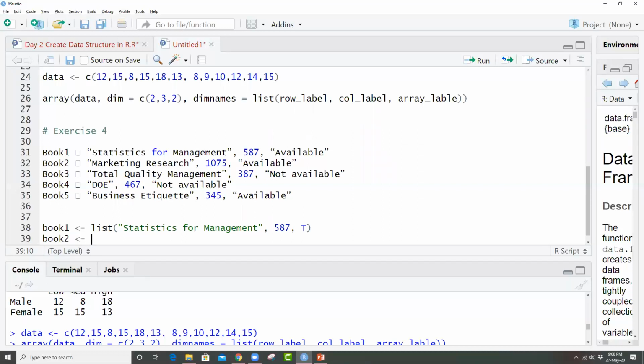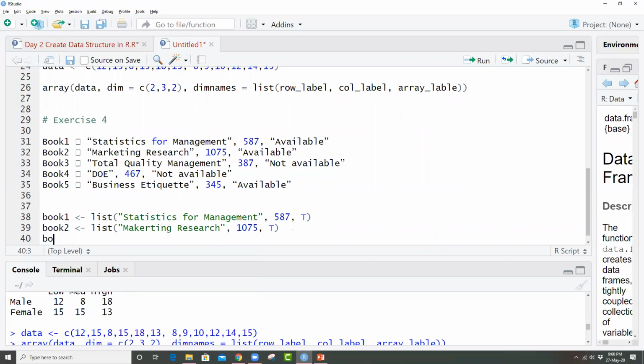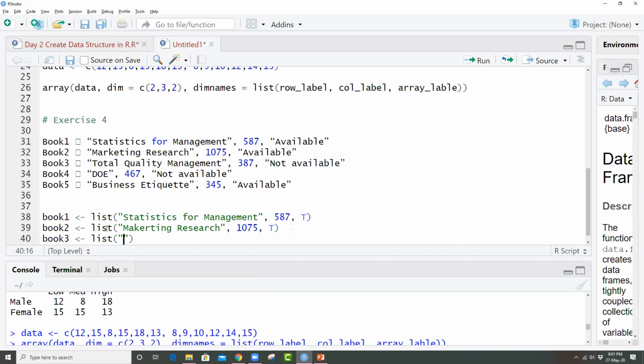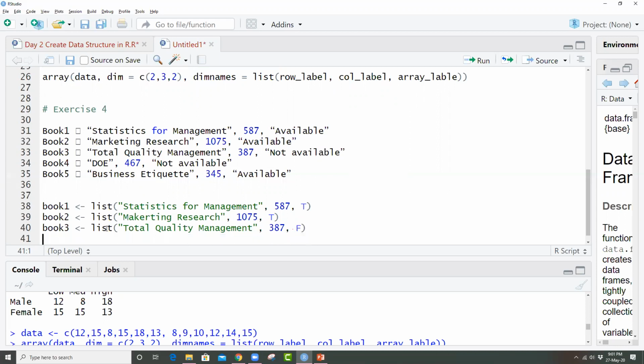Book 2, that is a list, and there is a book name called marketing research. And then there are 175 pages, and which is also available. So I'm typing true. Book 3, so I'm writing total quality management, and then there are 387 pages, and which is not available. So I'm typing F, that is false.